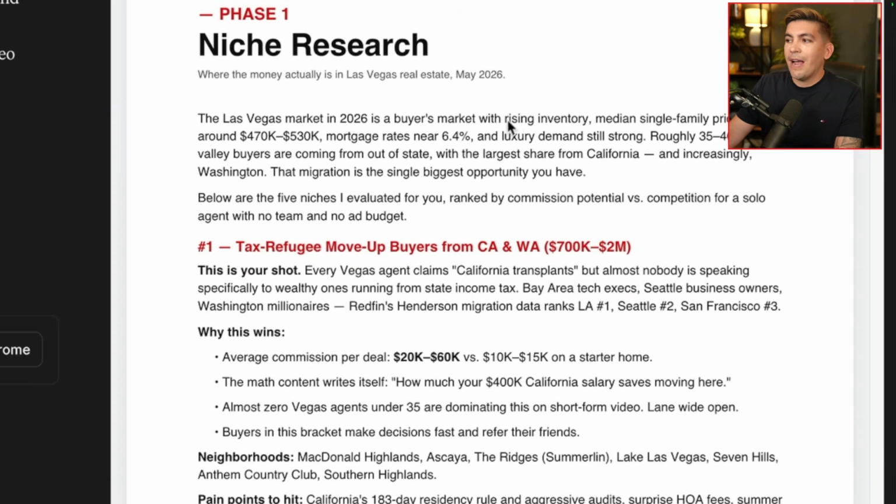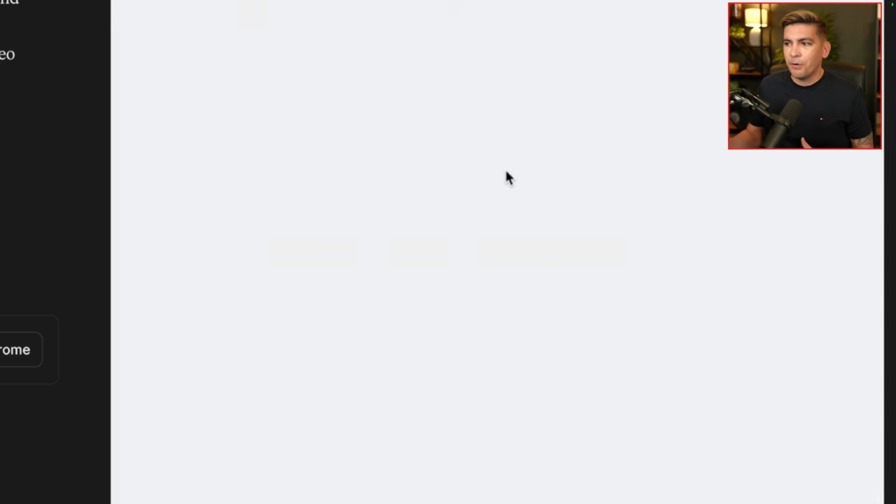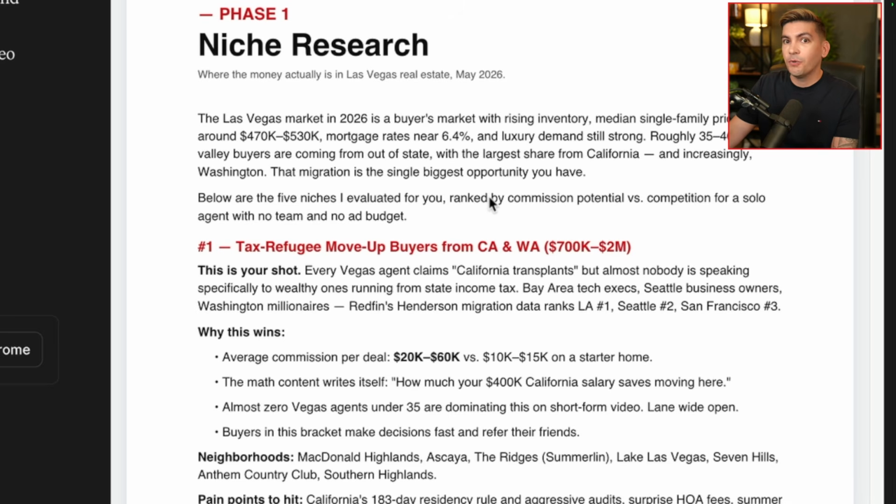So it talks about the rising inventory, how you can see that the average price is $470 to $350K. The demand is still strong for luxury houses. Now this is true because I actually have 2 properties in Las Vegas, and people from Washington, Oregon, and California are literally moving to Las Vegas and just buying houses cash because they're drastically cheaper and the land value in California is really high.